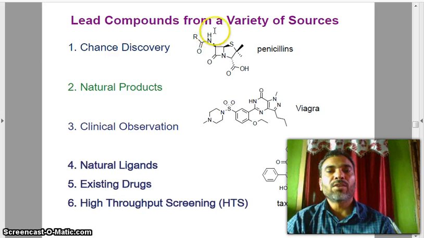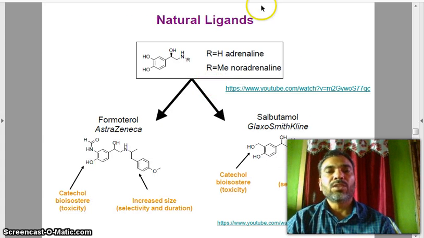So lead compounds come from a variety of sources: chance discovery, penicillin, natural products, clinical observations, natural ligands, existing drugs, and high throughput screening. You see Taxol, Viagra, penicillin, all organic compounds. So natural ligands are adrenaline, and if methylated then noradrenaline.